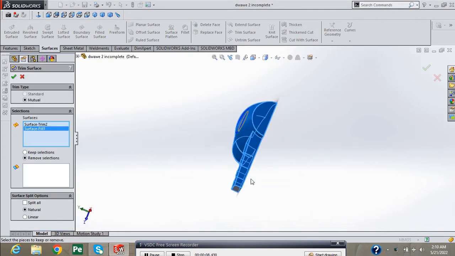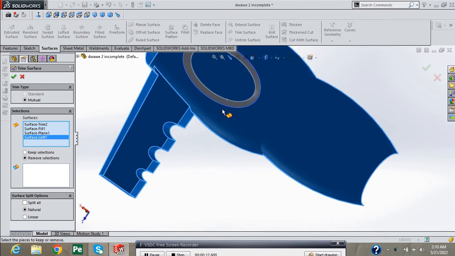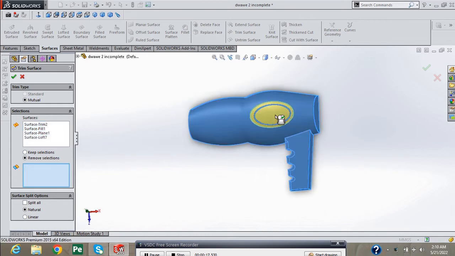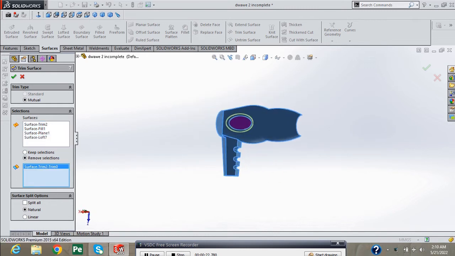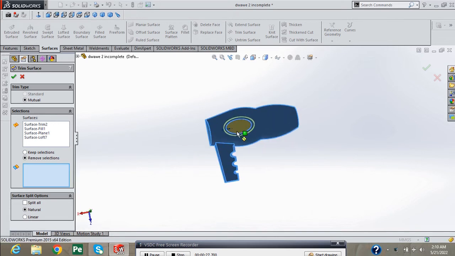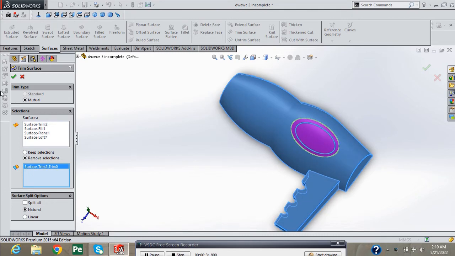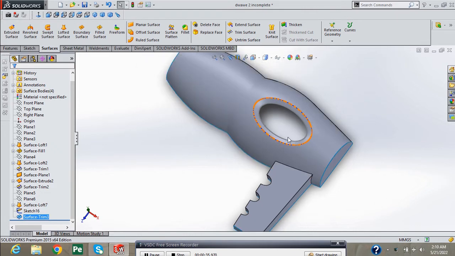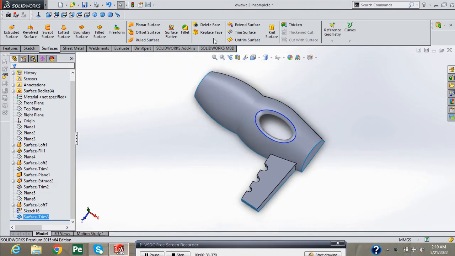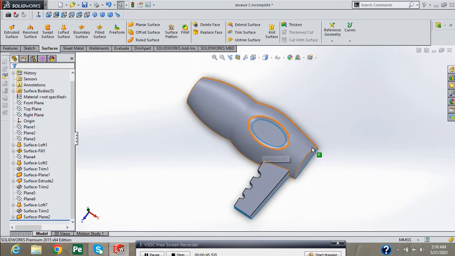Select all these surfaces and now select all those surfaces which we want to trim. Select the surface and press green check. Now select planar surface, select this surface and press green check.